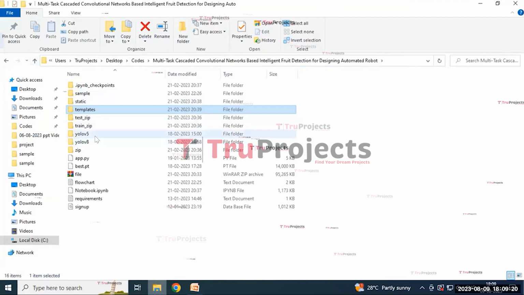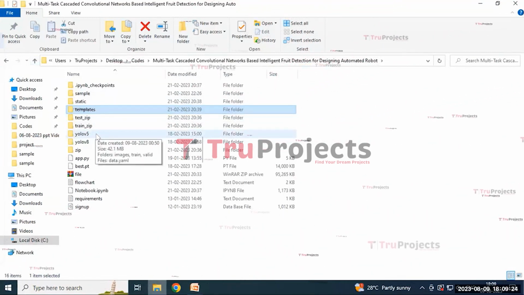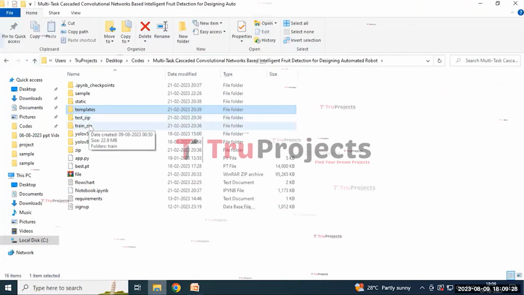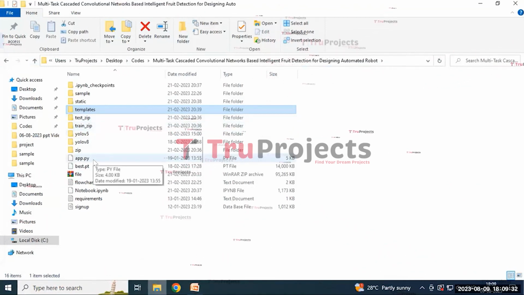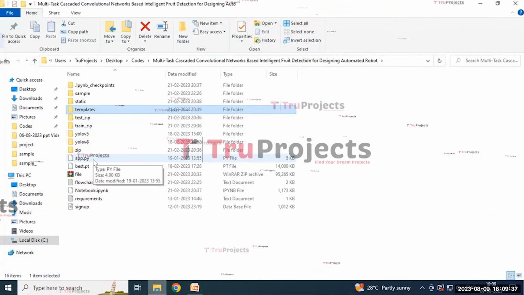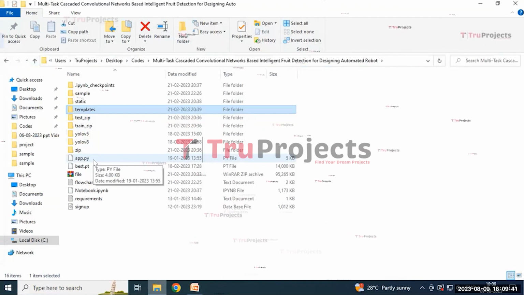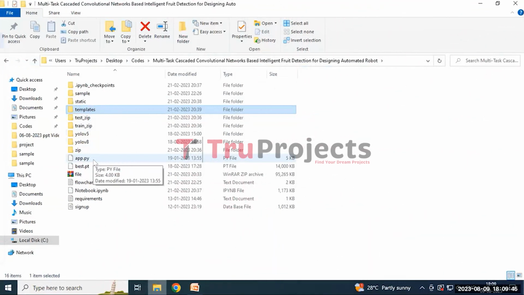And the YOLO V8 models contain the algorithms, training and validation, and the test and train folders contain the images that will be used for testing and training the model. And app.py is a Python file which likely contains the information related to the front-end logic. It includes the code written in Python that handles the server-side operations, such as processing the user request, interacting with the database, and generating the dynamic content that is to be rendered in the HTML template.